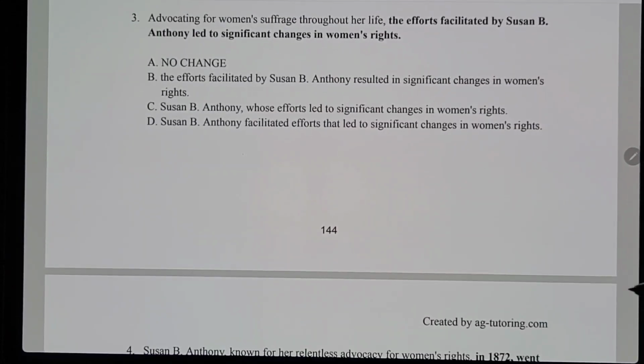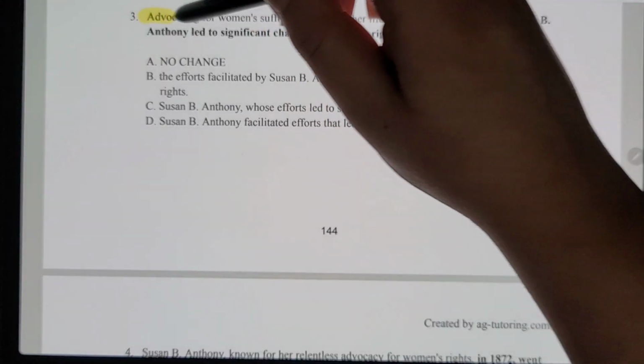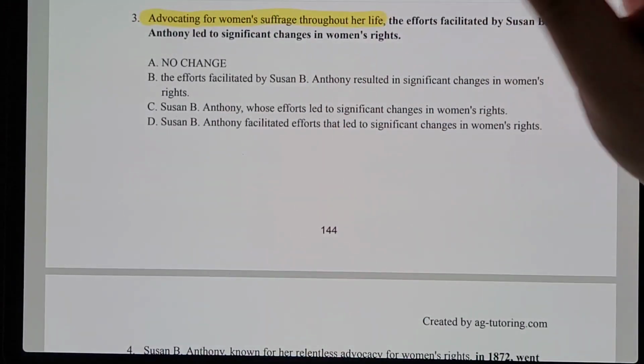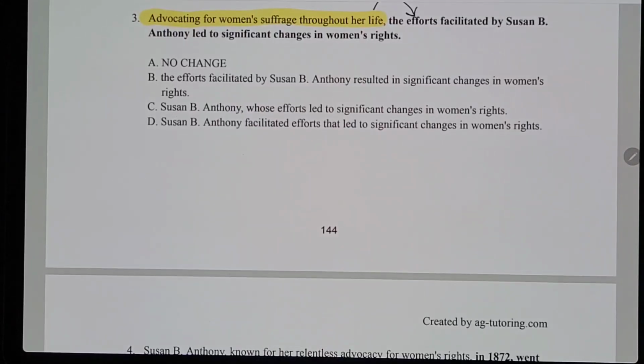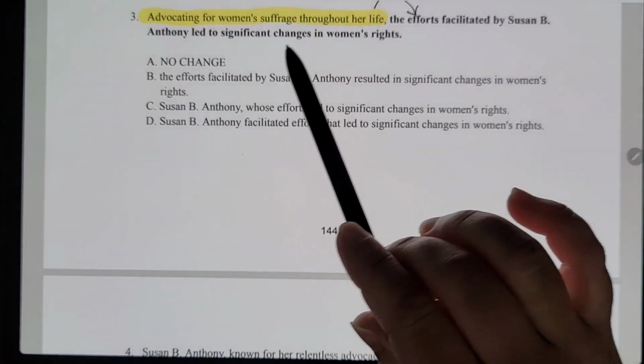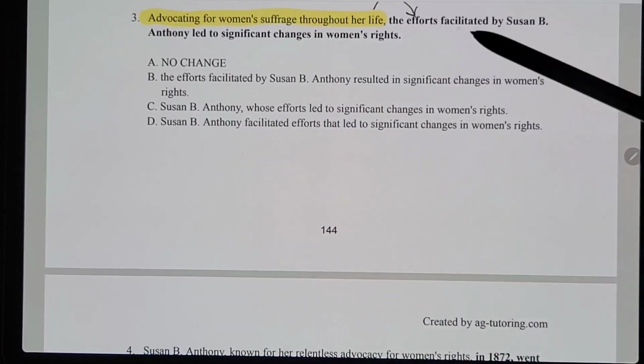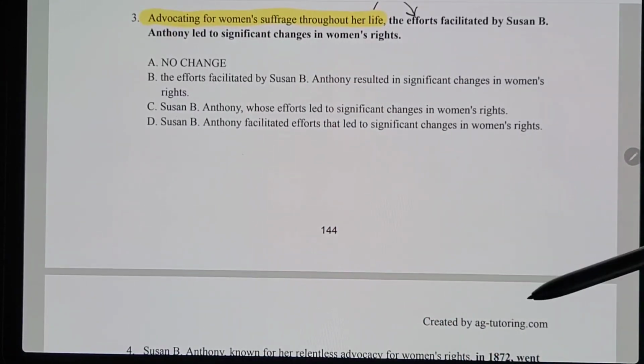So for number 3, we have "advocating for women's suffrage throughout her life, the efforts facilitated by Susan B. Anthony led to significant changes in women's rights." So remember, when we have those introductory phrases like that with the comma following it, whatever comes directly after has to match what it's talking about. So "advocating for women's suffrage throughout her life" would have to match Susan B. Anthony, which it doesn't currently. So let's see if there's an option where it does do that.